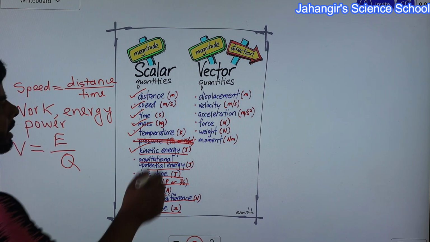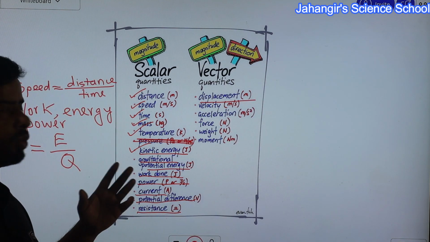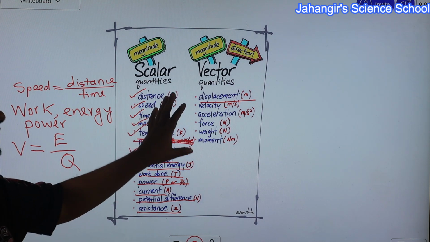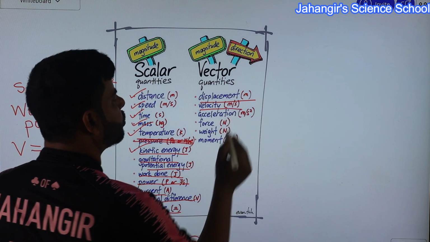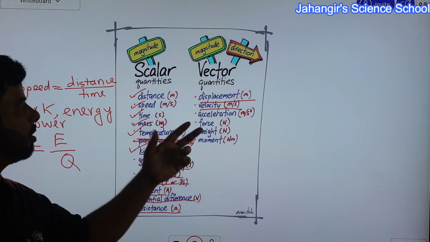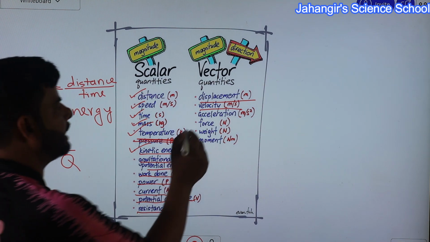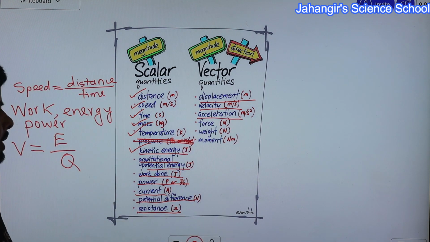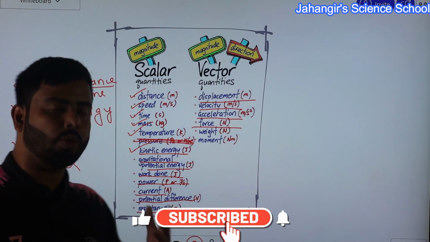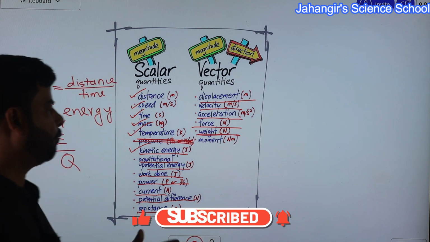On the other hand, displacement is a vector quantity, because displacement is the total path covered by an object in a particular direction. Velocity is the rate of change of displacement. So velocity depends on displacement and time. That's why velocity is a vector quantity. Acceleration is a vector quantity. Force, all types of force, is a vector quantity. Weight is a kind of force.